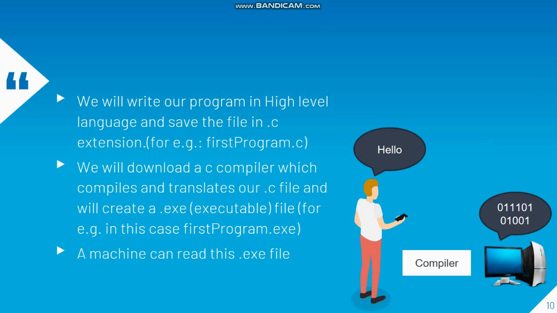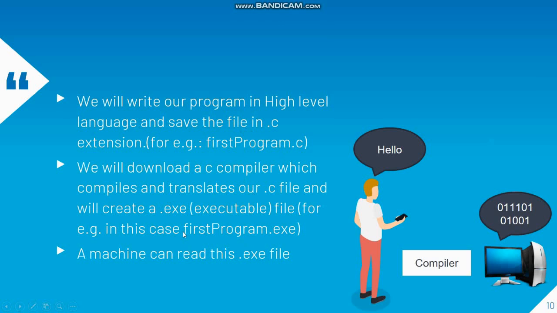So what is the function of the C compiler? As previously told, the C compiler translates our .c file, that is the firstprogram.c file, into an executable file, a .exe file. And as we learned previously, the .exe file comprises machine level language which the computer understands. So the .exe file is an executable file. In our example, firstprogram.c will be compiled to a new file, which is firstprogram.exe. Now the machine can read this firstprogram.exe file.